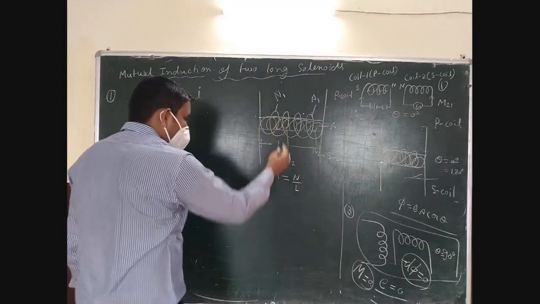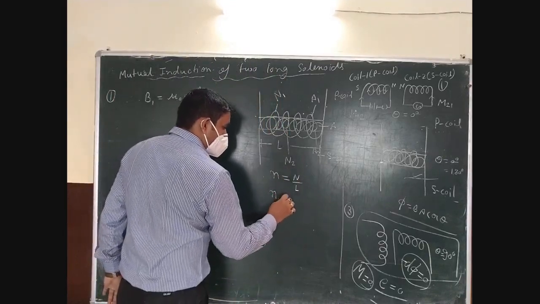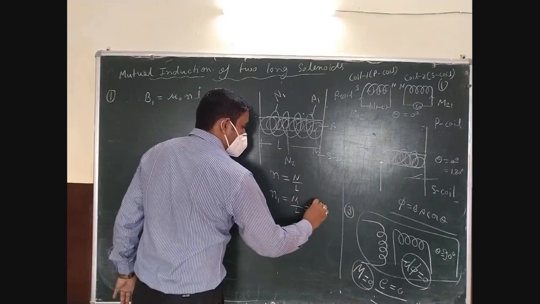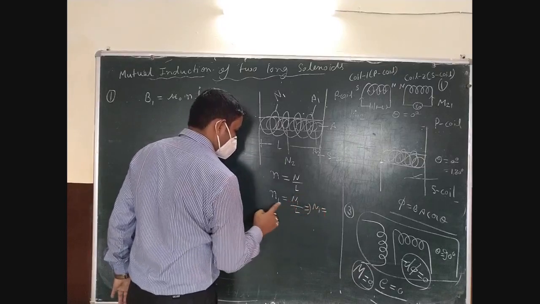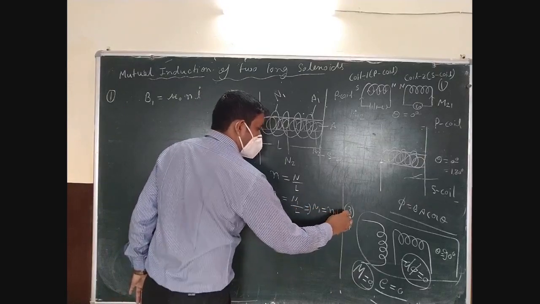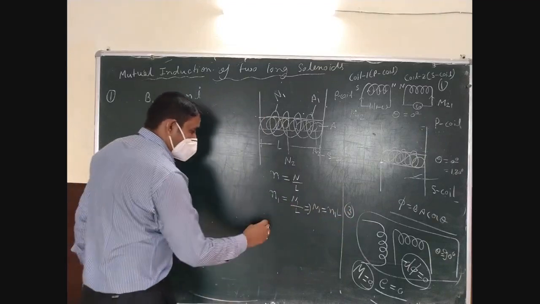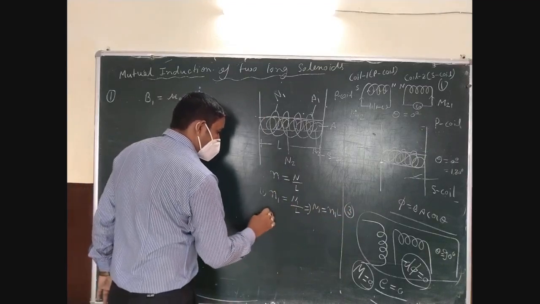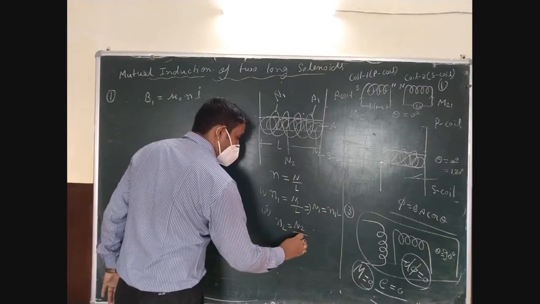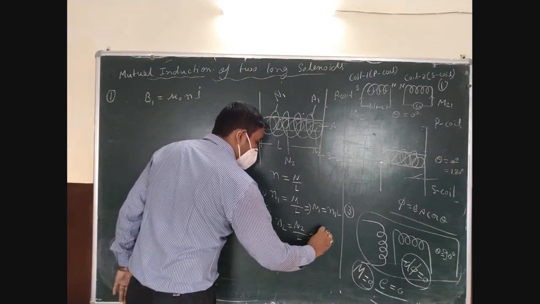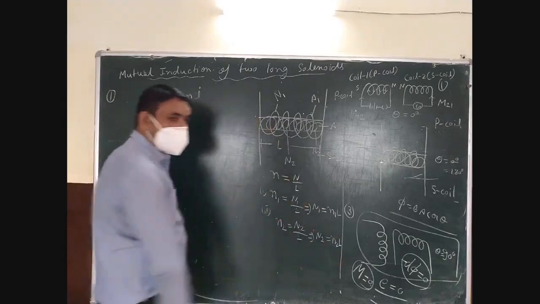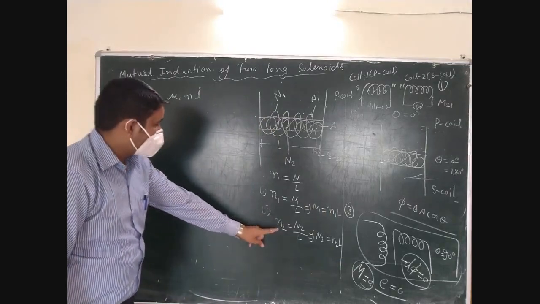So you can calculate for the two. n1 is N1 upon L, which means N1 is n1 L, and second you have n2, which is N2 upon L, and you get from here that N2 is equal to n2 L.